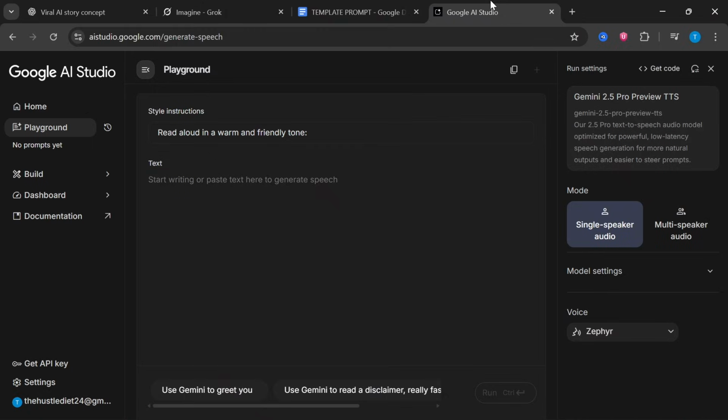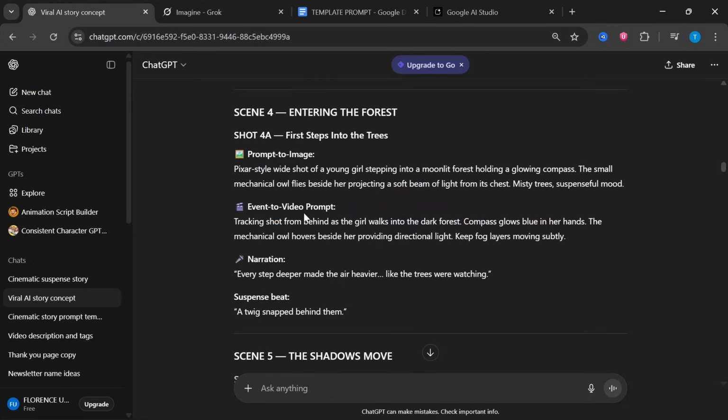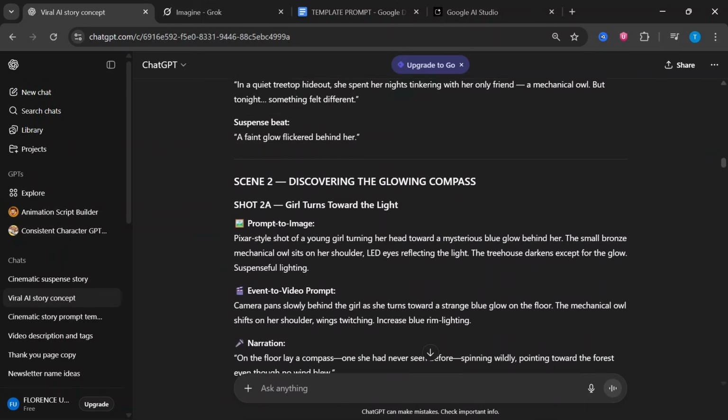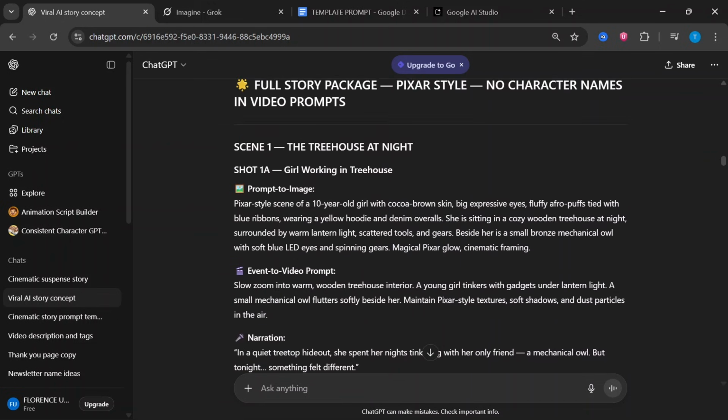And once we are inside Google AI Studio, I will include the link in the description. We are going to be generating speech. So the first thing we are going to do is to update the style instructions. Sorry, this is for narration, and we are going to choose if it's the multi-speaker audio, like there are multiple people speaking, or it's a single speaker audio. For this, it's a single speaker audio. And what we are going to do is go back to ChatGPT and copy the narration here.